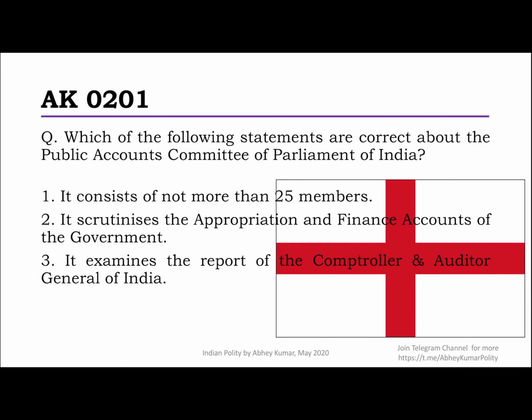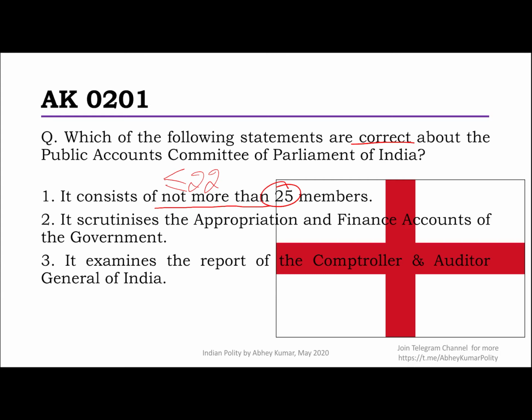Which of the following statements are correct about the Public Accounts Committee of Parliament of India? There are a lot of questions that we've taken up on committees, and Public Accounts Committee also has come earlier, so I'm sure this shouldn't have been difficult. First statement says it consists of not more than 25 members. Well, actually, the rule is that it has to be less than or equal to 22 members, right?